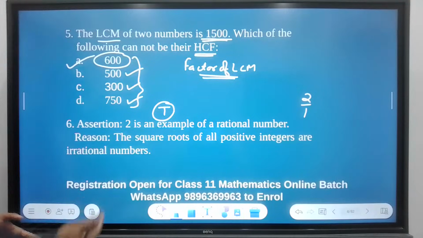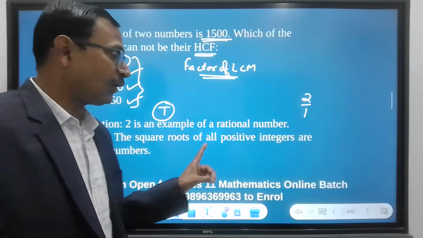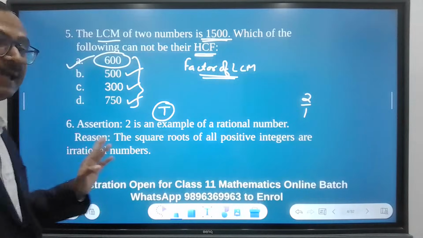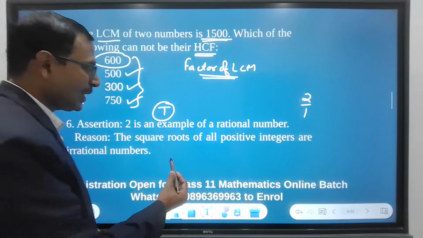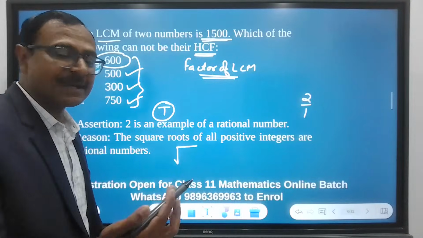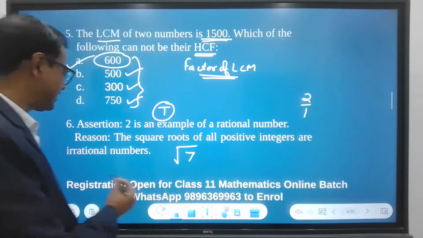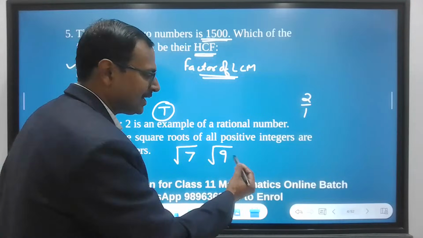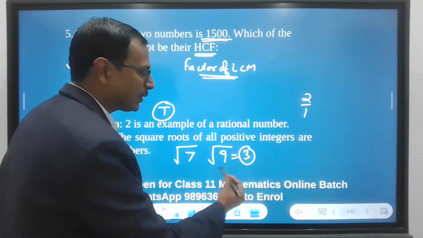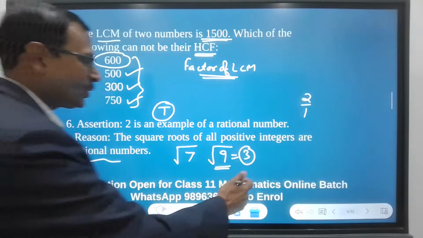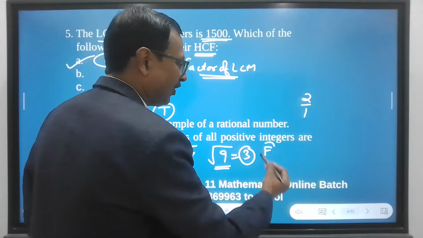How about the reason? The square root of all positive integers are irrational numbers. Let's take 7. So this is irrational, right? But if I take 9, it is 3. That means square root of 9 is not irrational. It is rational. And so this is false.